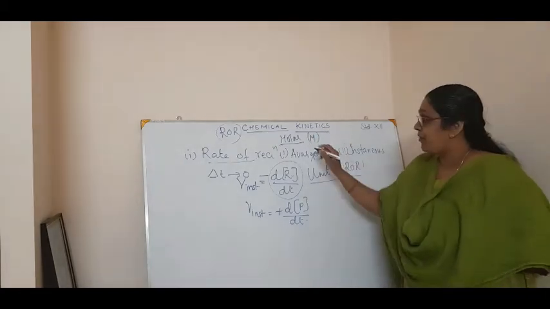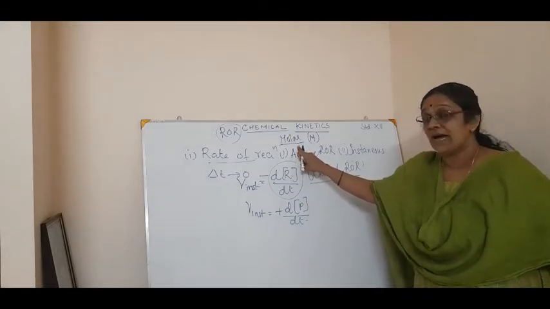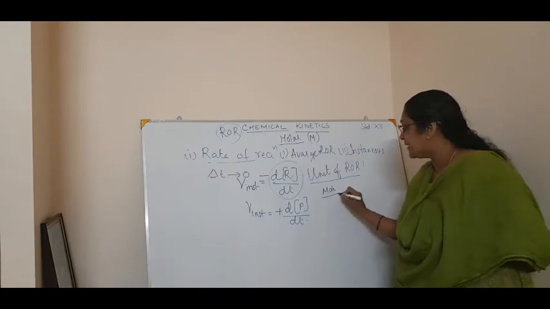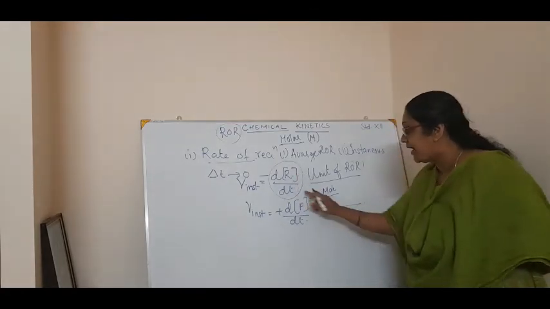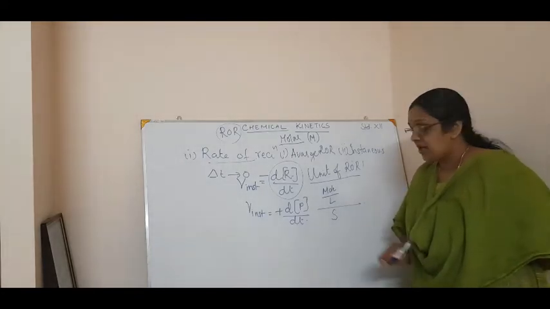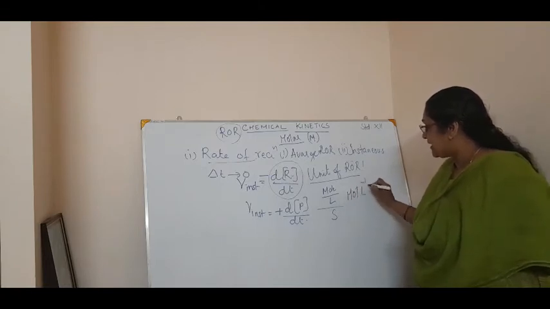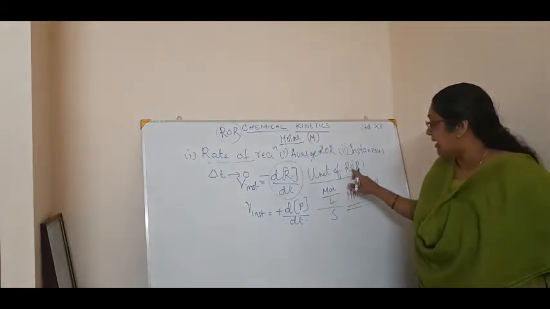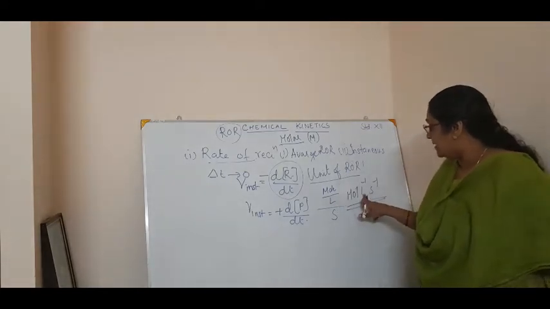Now if you are defining the concentration in molarity, what will be the unit? That is mole per liter, isn't it? Mole per liter is the concentration. So concentration divided by time, normally expressed in seconds. Correct? Now how can you write this? Mole per liter, so I can write mol L^-1 s^-1. So this is the unit of the rate of reaction. It's very important, units are also important. That is mole per liter per second.